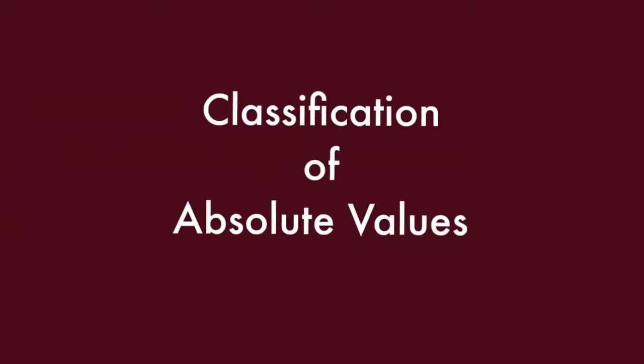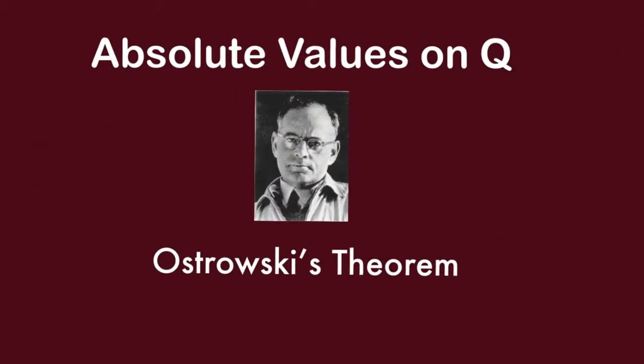Our next goal is to classify all absolute values on a number field. In particular, we're going to talk about Ostrowski's theorem, which says that every absolute value on the rationals is either equivalent to a p-adic absolute value or to the usual absolute value on Q. That's going to be the topic of the next video.